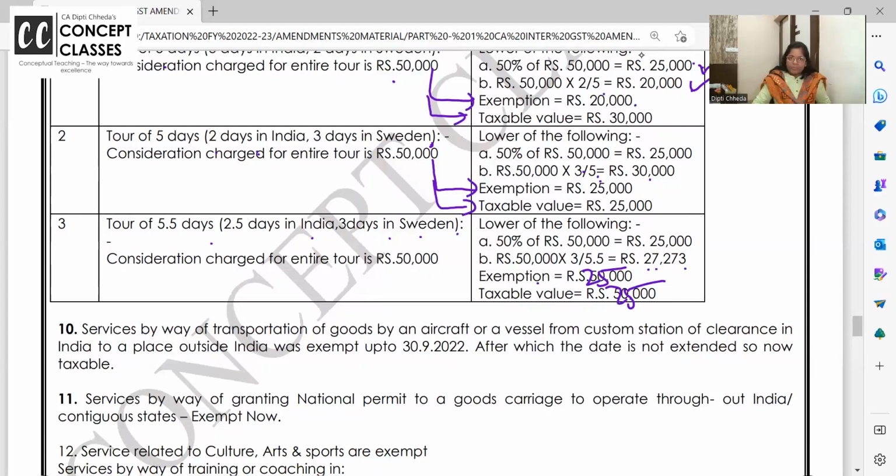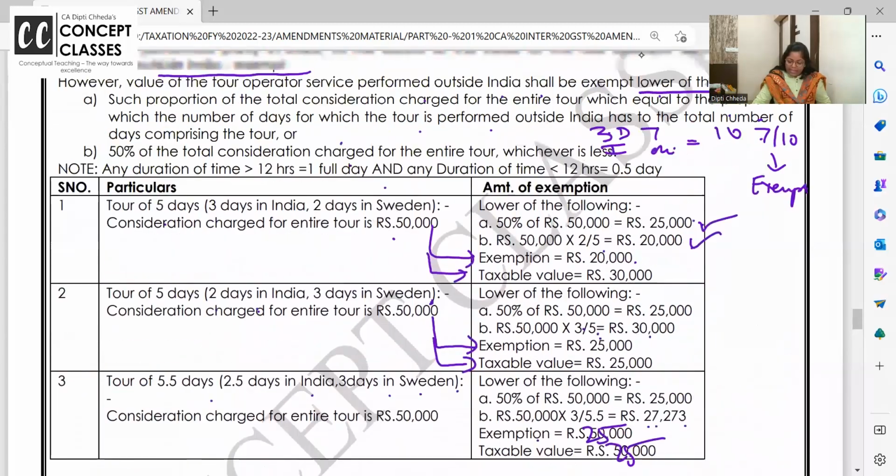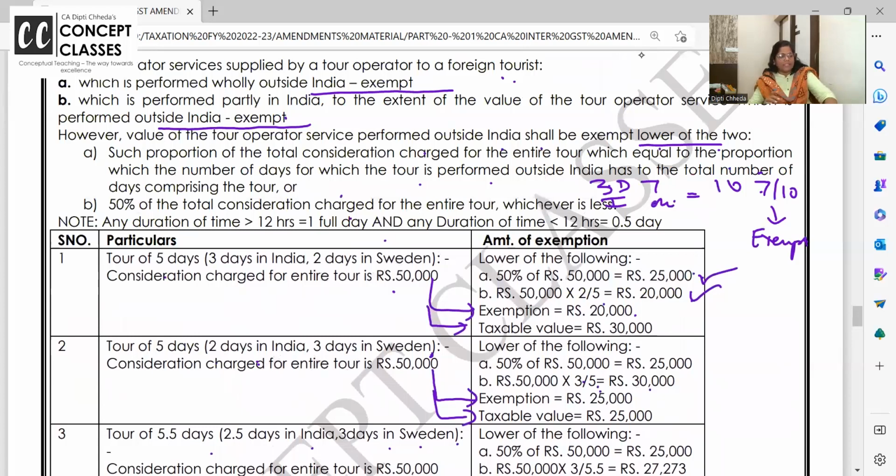Clear to all of you? Check the example and if you have any doubt, ask me. Ask. Clear?